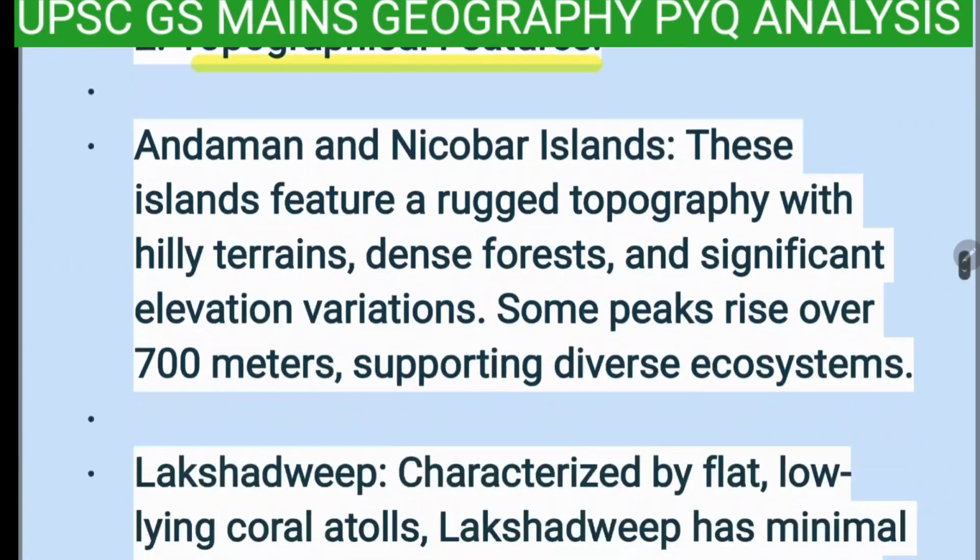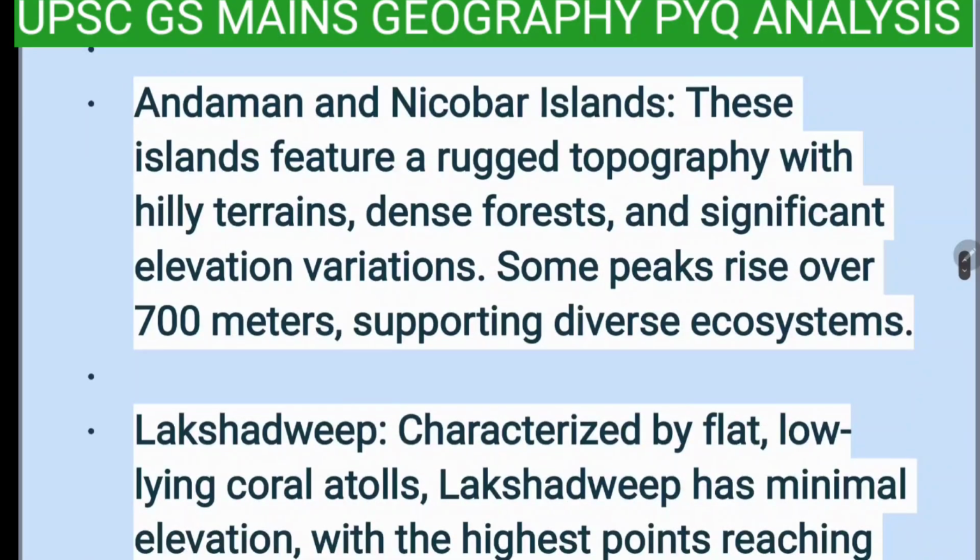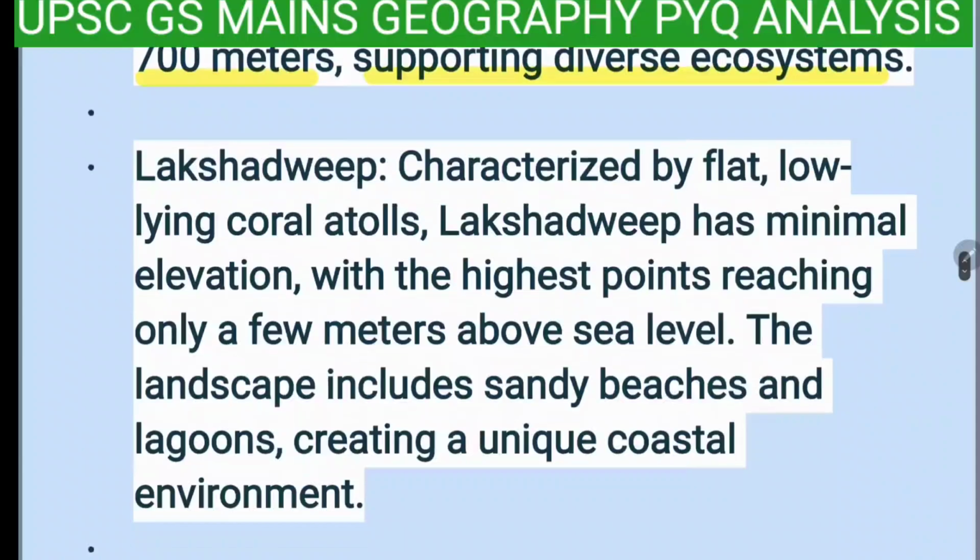Topographical features. Andaman and Nicobar Islands. These islands feature rugged topography with hilly terrains, dense forests, and significant elevation variations. Some peaks rise over 700 meters, supporting diverse ecosystems.